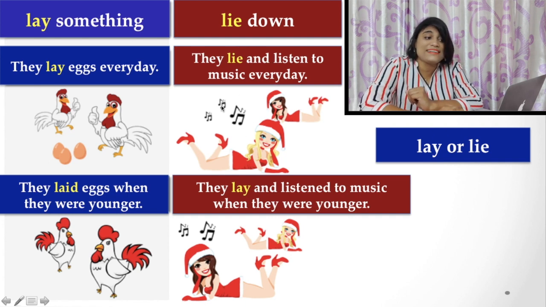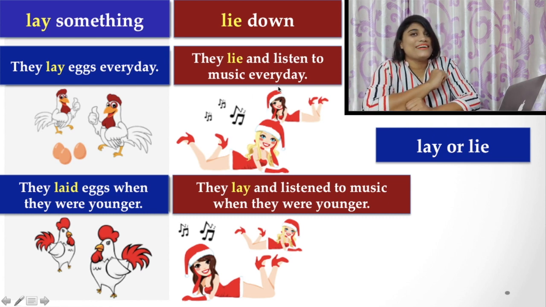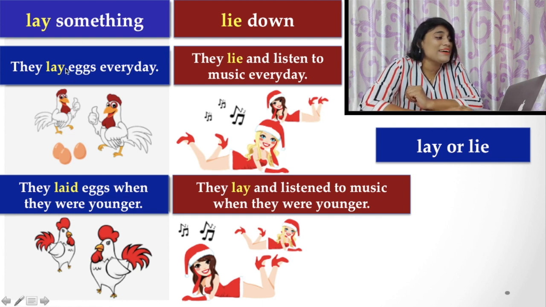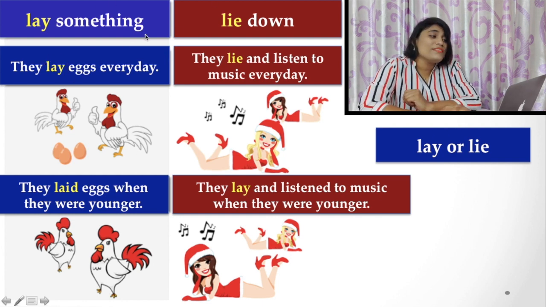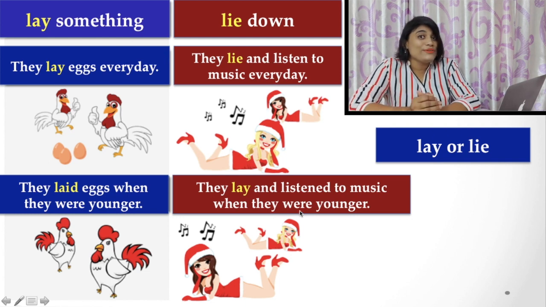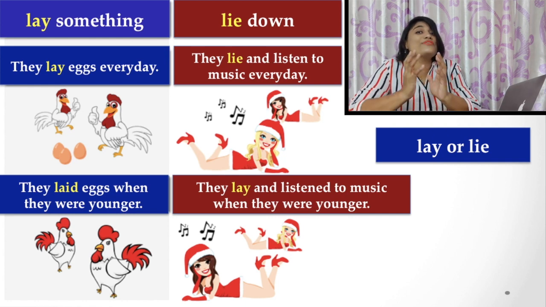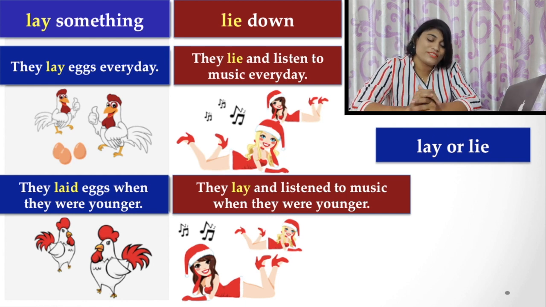You see the picture and here you find they lie and listen to music every day. There starts the confusion. The past form of lie is lay, similar to that of the other verb. So the confusion starts from here. Here you find they lay and listen to the music when they were younger. So this is the confusion. Now I am going to tell you how to get rid of this type of confusion.